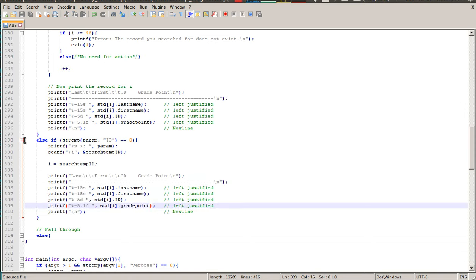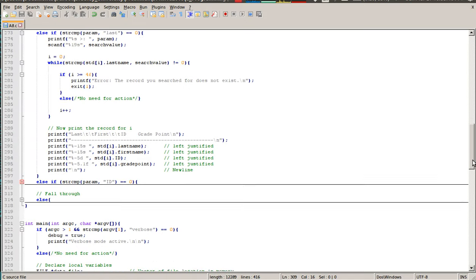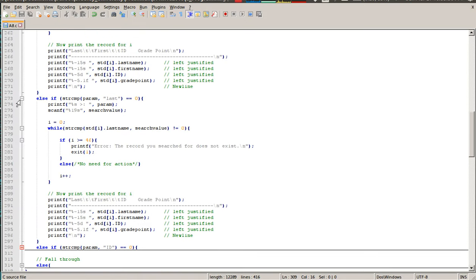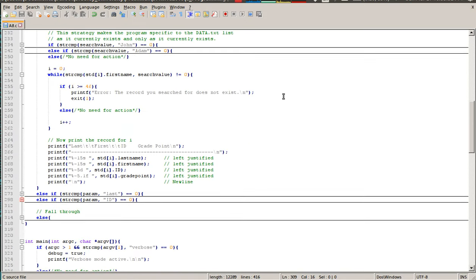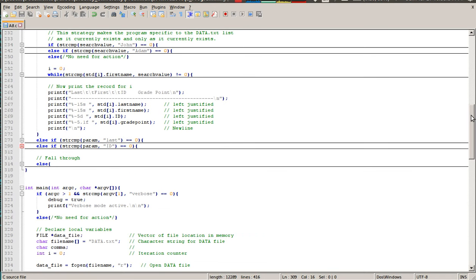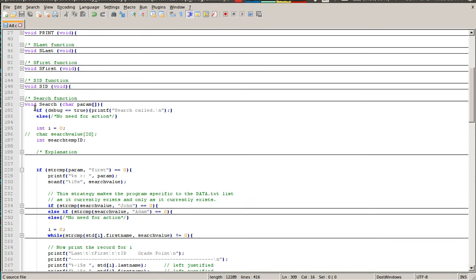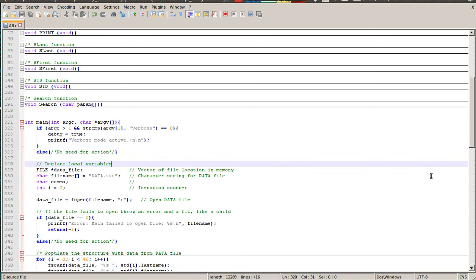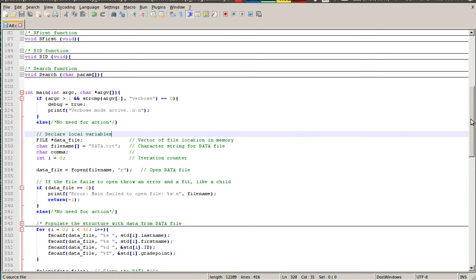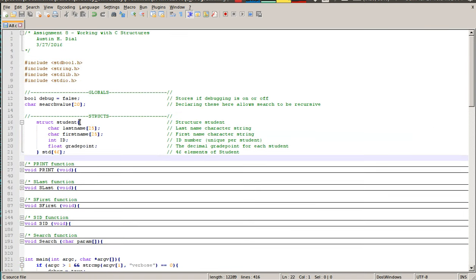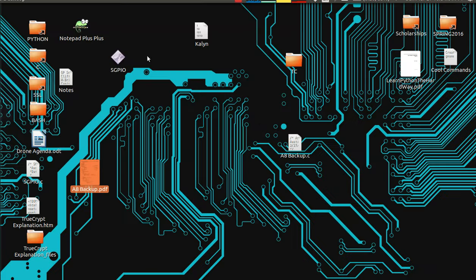And there are a lot of fall-throughs in this. I like to be very secure in my code. I like to make sure that if the user enters something really immature or something that just doesn't make sense, it's not going to actually try and compute whatever that is. So that's that. We can see that it's pretty cool, but let's actually make sure that it works.